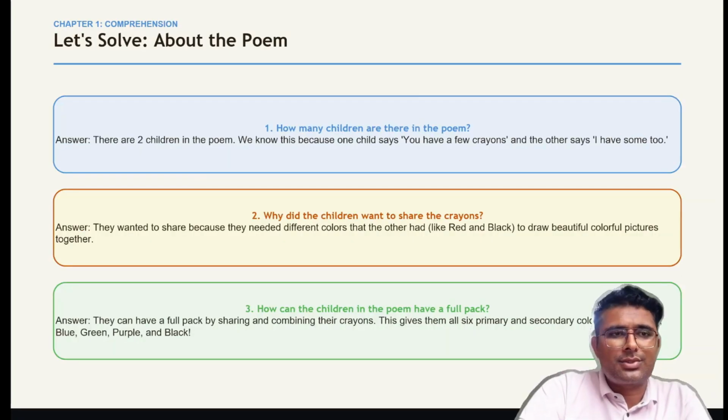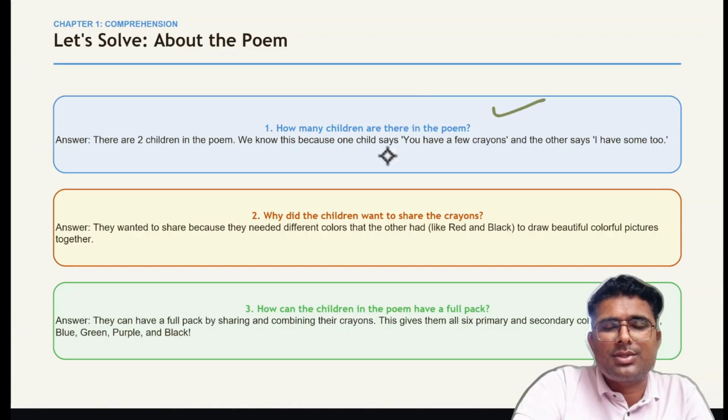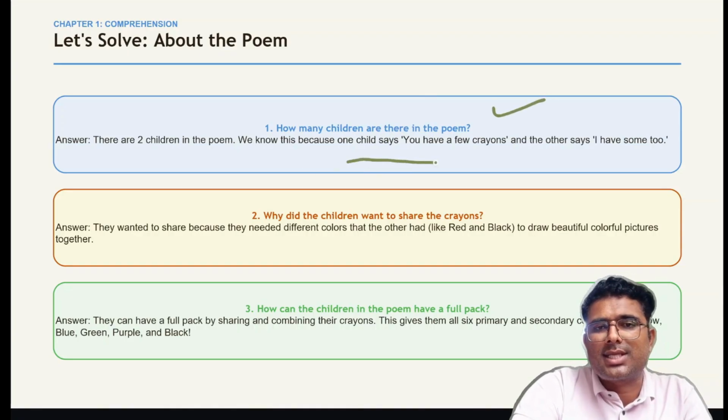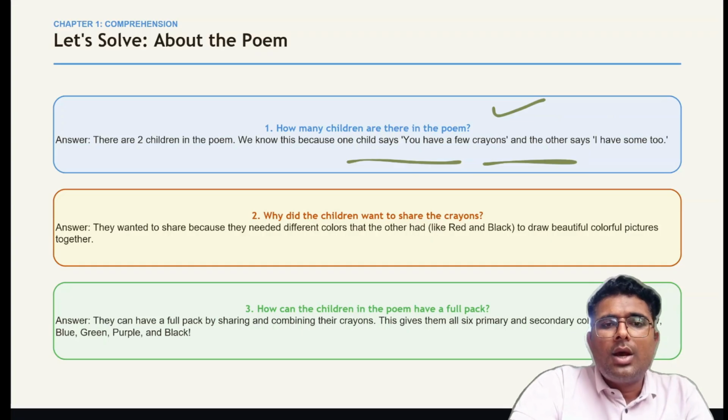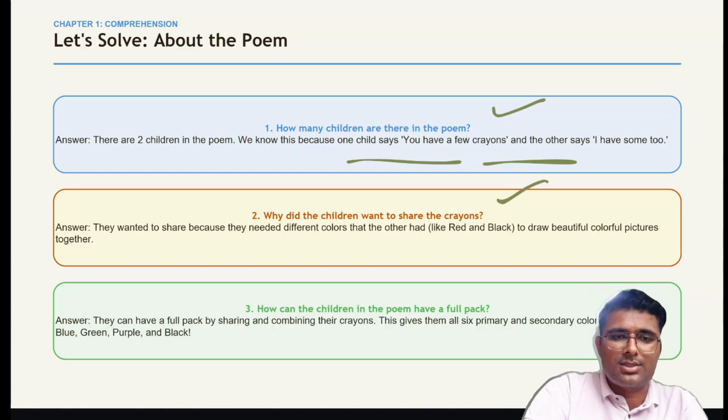Coming to next, some questions again are there. So first question is, how many children are there in the poem? So there are 2 children. We know that because the child says you have a few crayons, I have a few crayons. Obviously there are 2. Why did the children want to share their crayons? Because they have need of different colors. Some of them have different color, and one is saying I need red and the other one is having red, so that's why they are sharing their crayons.